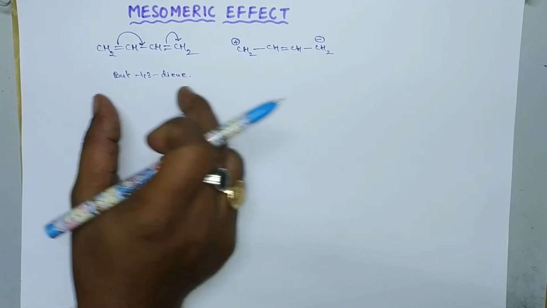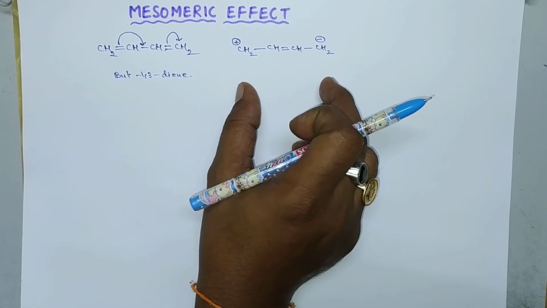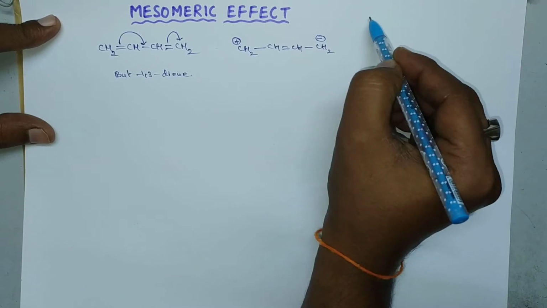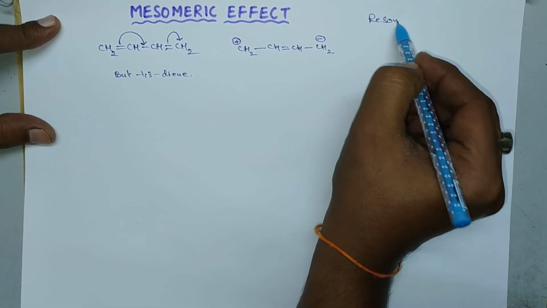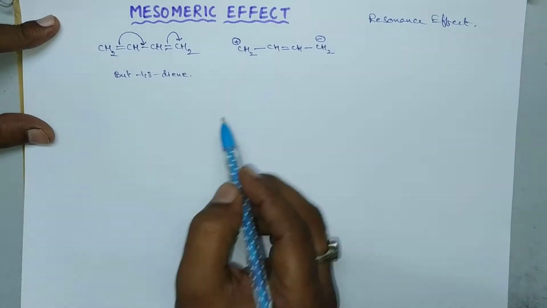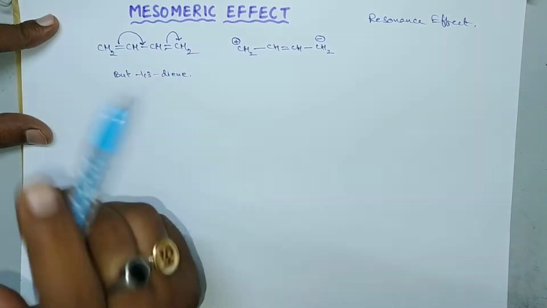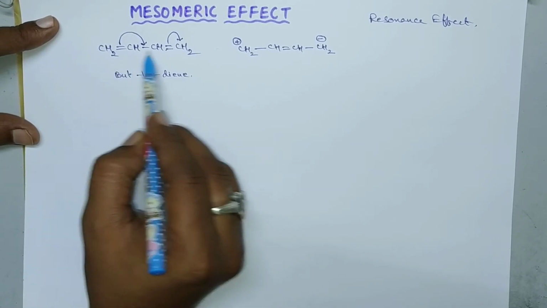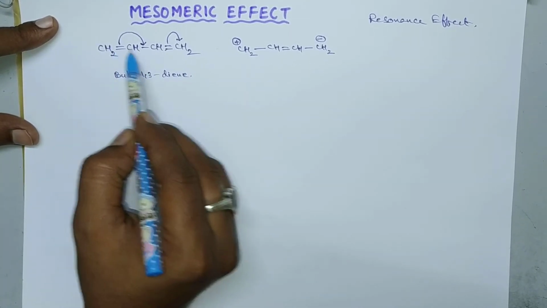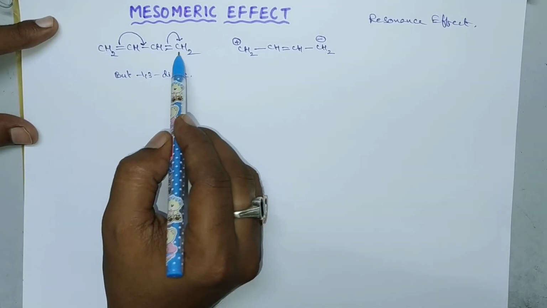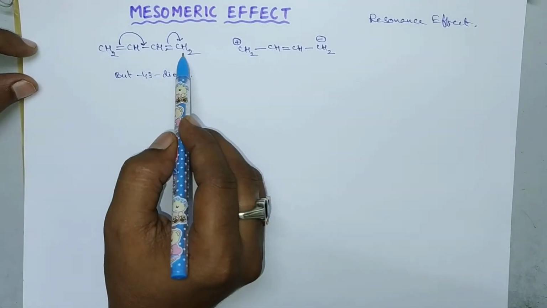During the mesomeric effect it will form some resonance structures. That's why this mesomeric effect is also called the resonance effect. And this resonance effect takes place only when the double bonds are present in conjugation. Here it is the conjugated system, that means double bond, single bond and double bond. If there are alternate double bonds, then the system is said to be a conjugated system.